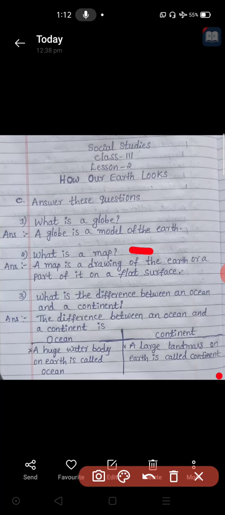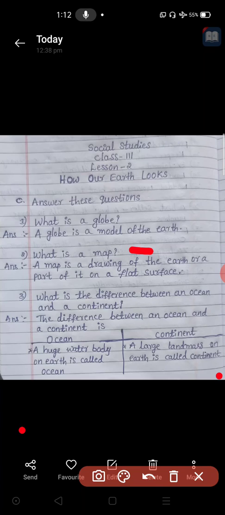Or some part of the earth also we can draw. Only India, it is part of our earth. India is in a part of our Asia continent. We can draw only India on the paper, or we can draw whole Asia, or we can draw the whole world on the paper. If we draw the whole world, it is called a world map. Like that, some part of the earth also we can draw. Only one continent we can draw, or only one country we can draw.